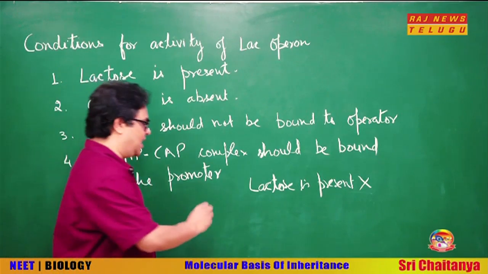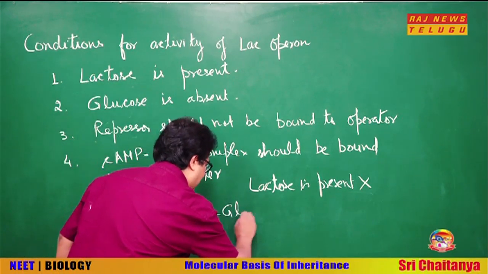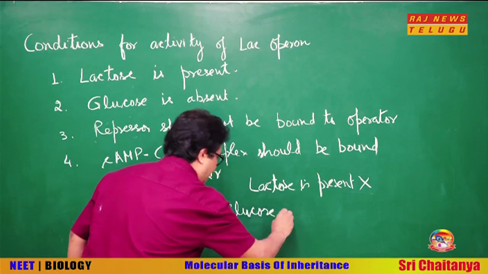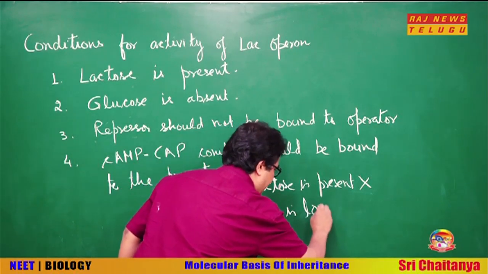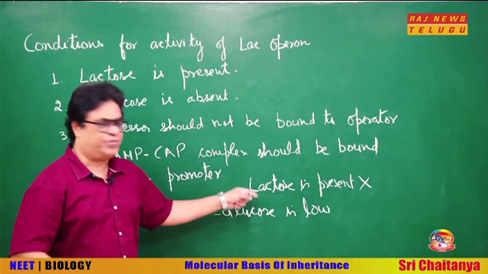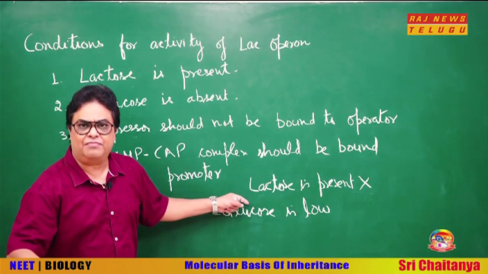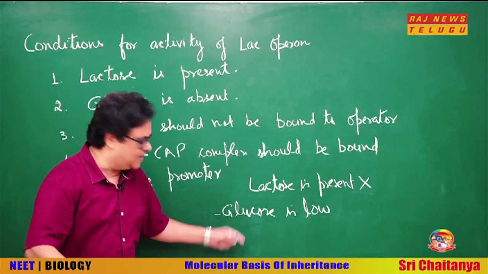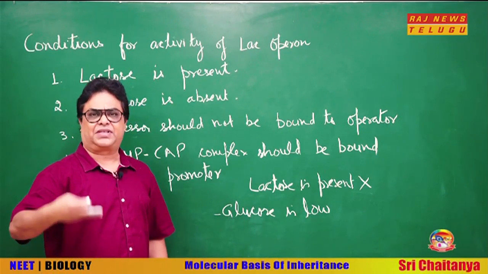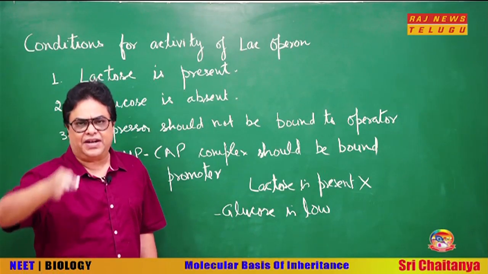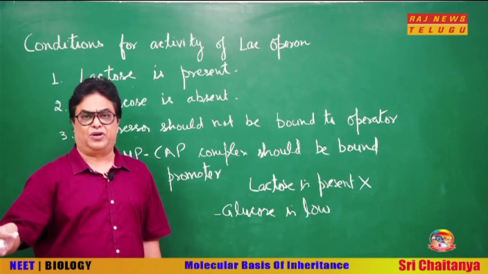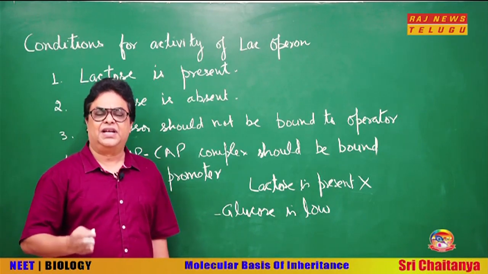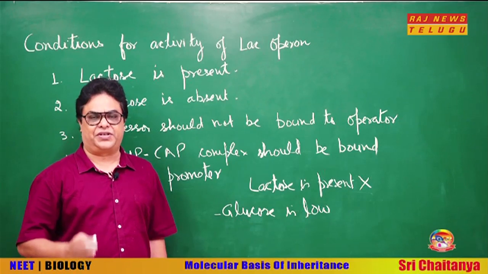So till the glucose level is low. As lactose is digested by lac operon and the glucose concentration becomes higher and higher, this will gradually switch off the lac operon. So answer to this question is till glucose concentration is low.